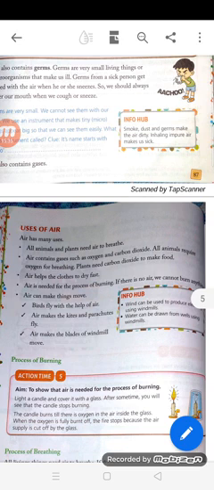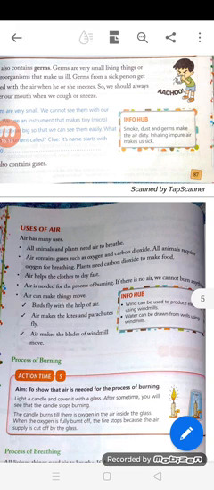So what are the uses of air? All animals and plants need air to breathe. For respiration, air is required by us. We take oxygen and we release carbon dioxide, and plants need carbon dioxide to make food. And air helps the clothes to dry fast. Air is needed for the process of burning. If there is no air, we cannot burn anything, because oxygen is required for burning. If anything is airtight, then we cannot burn anything.